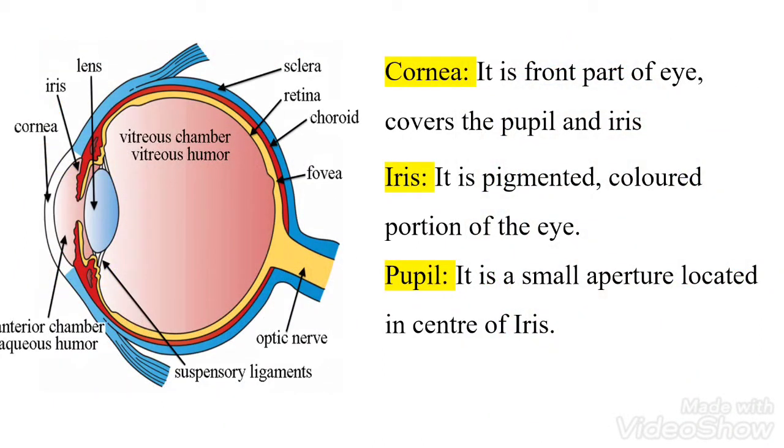Cornea is the front part of the eye which covers the pupil and iris. And iris is the pigmented colored portion of the eye. And pupil is the small aperture located in the center of the iris.